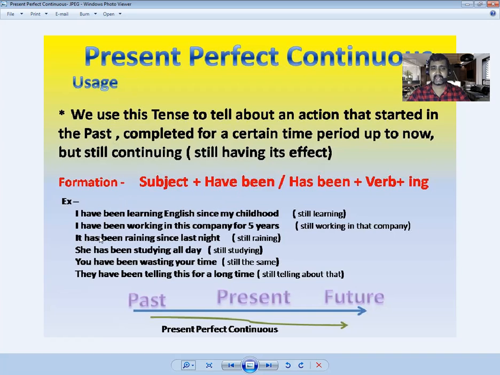Has it been raining since last night? So the question form is, has it been raining? Has she been studying? So that is the question. Has she been studying? Yes, she has been studying. Right. So that's it.